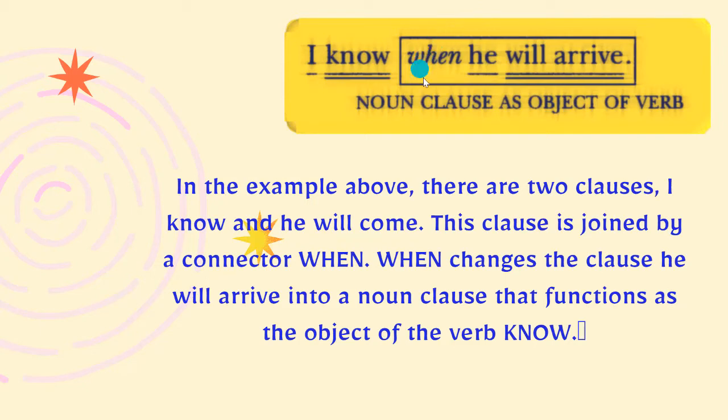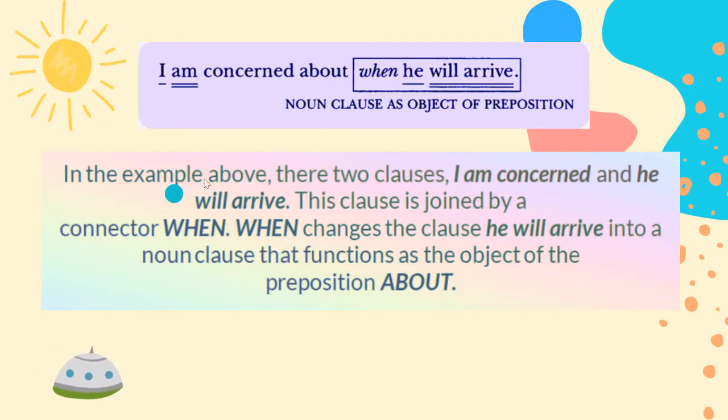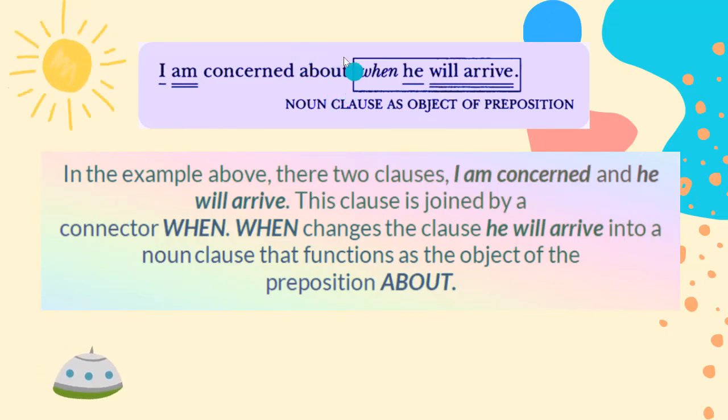Okay, and the object or the noun clause we can also see one by one. For example, like this is the subordinating conjunction, subject, and verb. Next, I'm concerned about when he will arrive. So the noun clause as object of preposition. What is a preposition? Prepositions are about, on, of, in, at, etc. After a preposition should be a noun. So that's why here it is a noun clause as object of preposition.